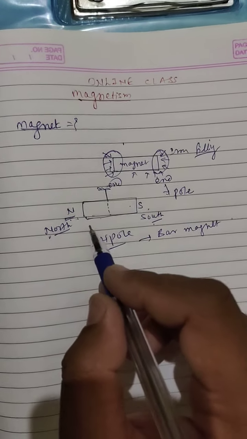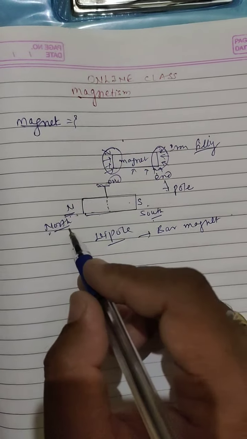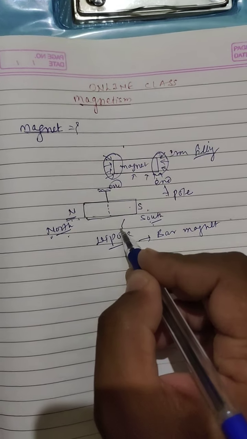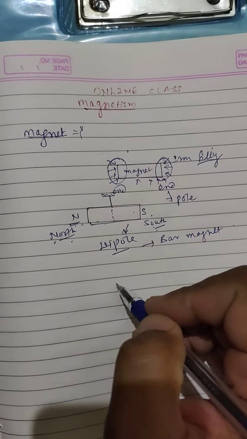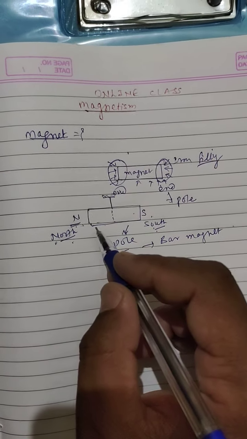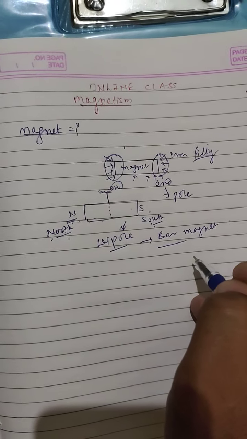So as the magnet has two poles, north pole and south pole, therefore it is called a dipole, and it is in the form of a strip like or bar like structure. This is called the bar magnet.